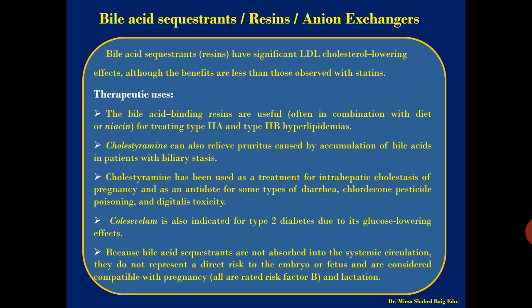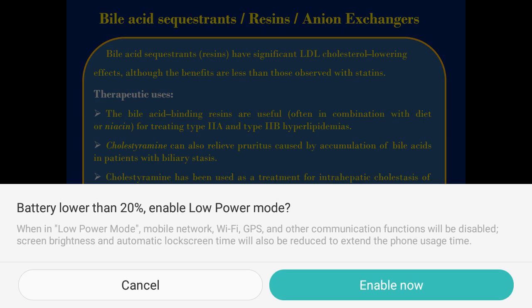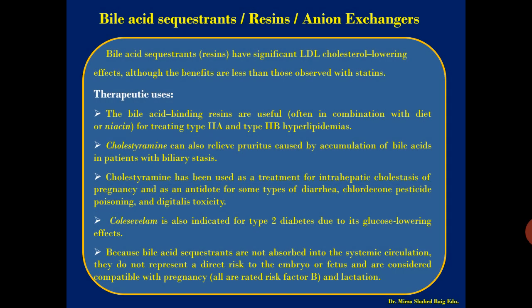Now we go for the third class, that is bile acid sequestrants. They have synonyms: they are called resins, resin drugs, or anion exchangers. These drugs are positively charged, so they bind to the negatively charged bile acid salts or bile acids.